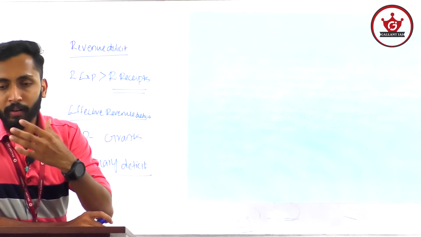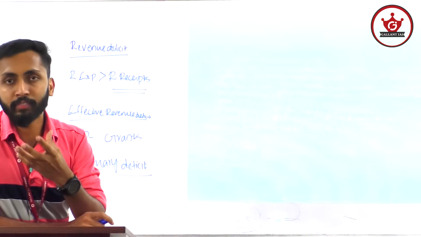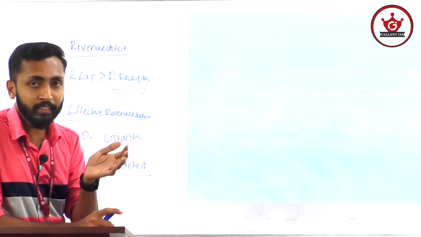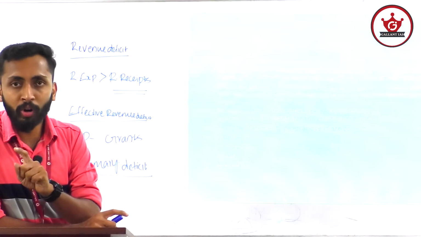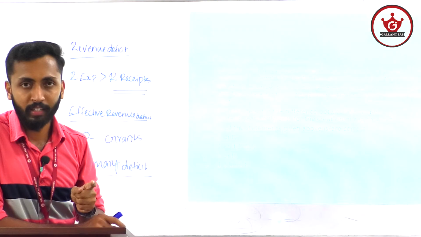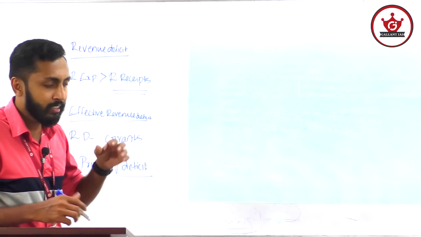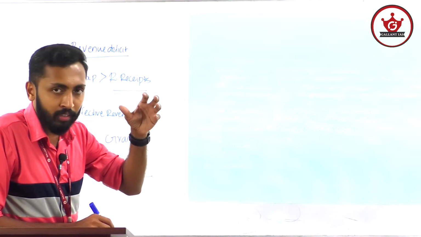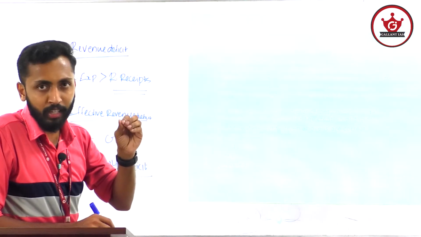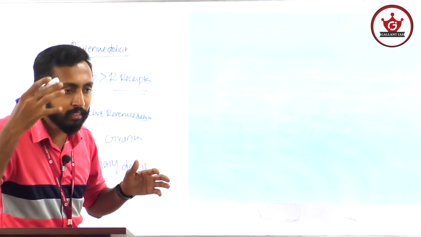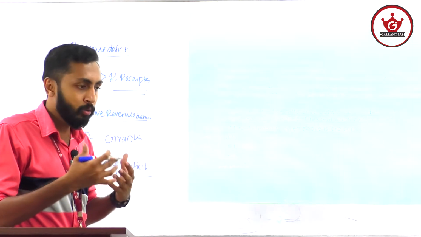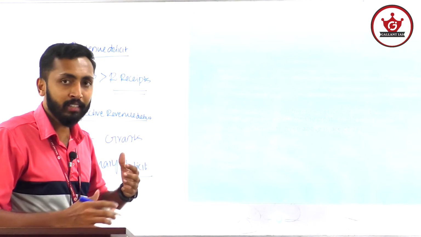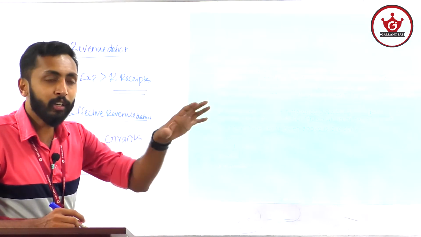What is the need to calculate primary deficit? Like I said, primary deficit is fiscal deficit less interest on loans taken in previous years. Actually, fiscal deficit, like I said, is the amount the government needs to borrow to meet its overall expenditure in a year, the amount in excess of its receipts. By using the receipts or income of the government, they meet their expenditure. If the expenditure is above its income, then they need to borrow.